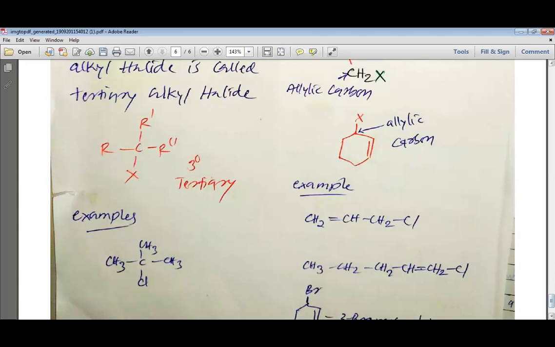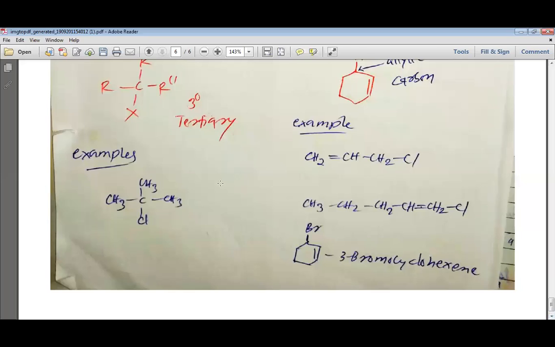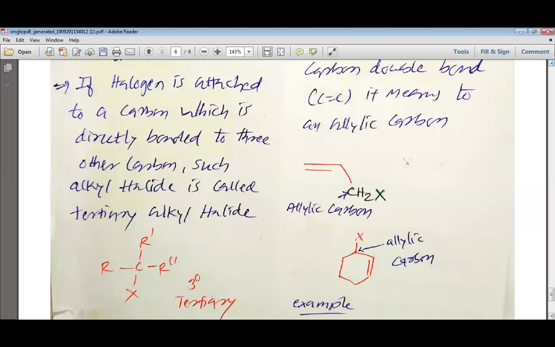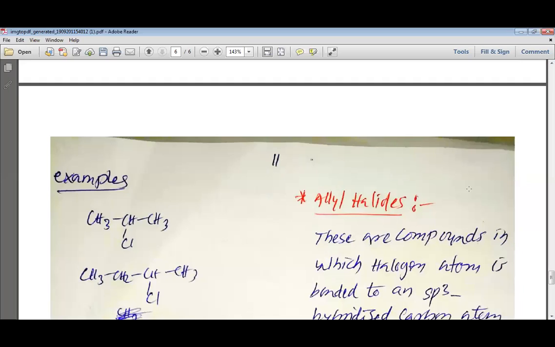The example, if I write, is 2-methyl-2-chloropropane. You can see here that the chlorine is bonded to the carbon which is directly bonded to three other carbons, and this is how we can understand the example of a tertiary alkyl halide. So we have studied primary, secondary and tertiary alkyl halides.